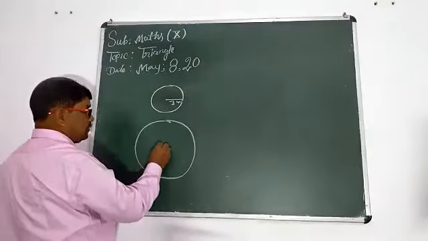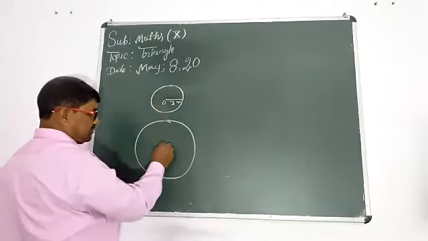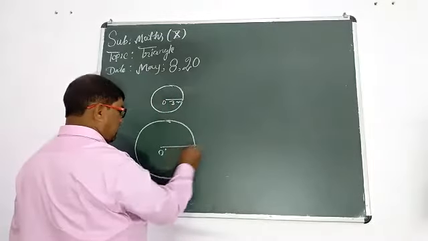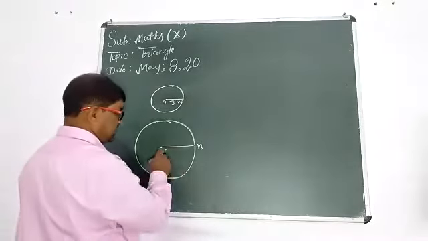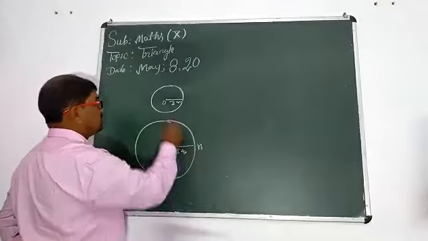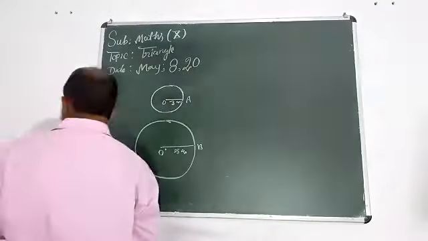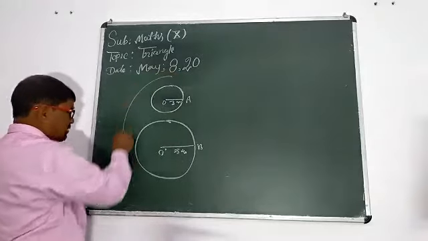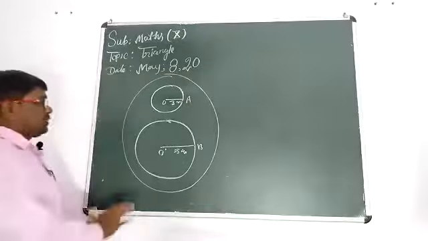O dash is its center, and O dash B is its radius. Students, the length of the radius is 5 cm. Now take the first pair. This is the first pair of circles.